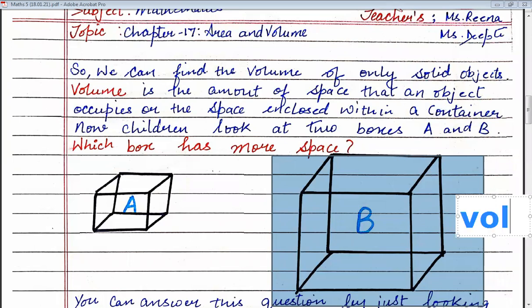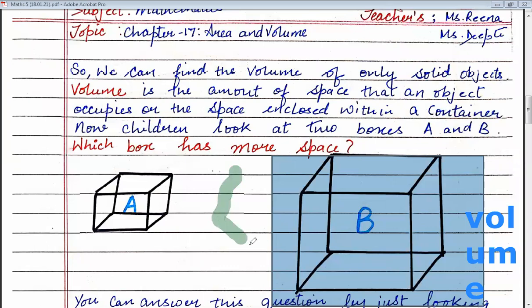So you can say that the volume of the second figure is more than the first. So the volume of B is greater than the volume of A. Is it clear, students?